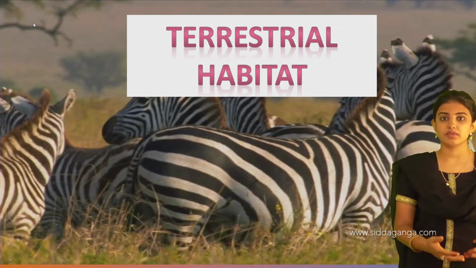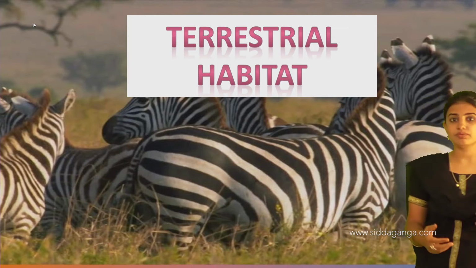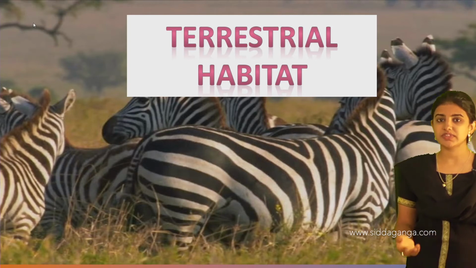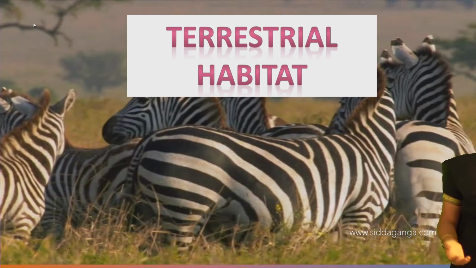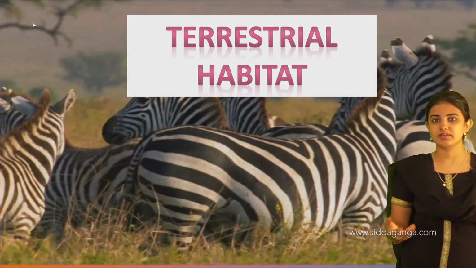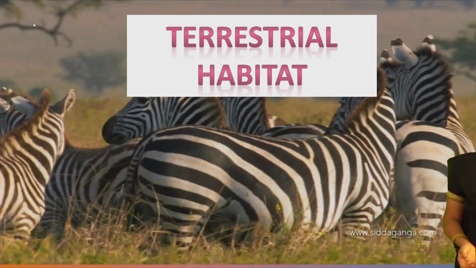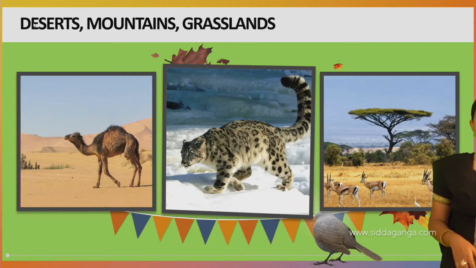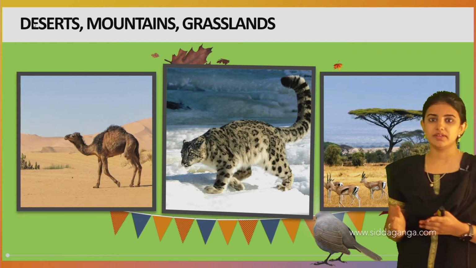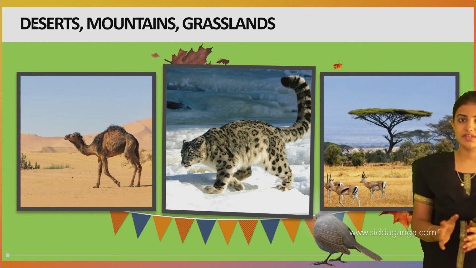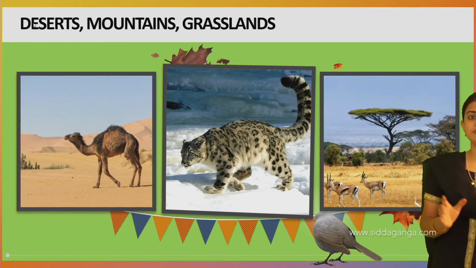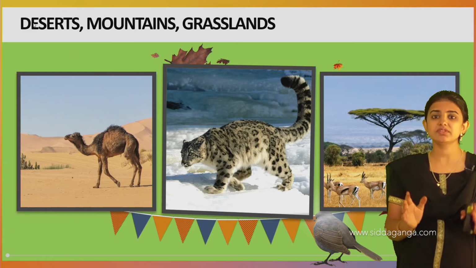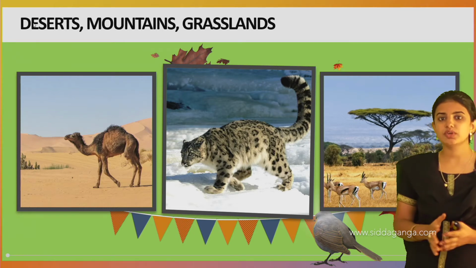Even when we look outside our home, we can see the different animals which are present outside the home, like dog, cat, etc. These may include the terrestrial habitat, in which there are the desert habitat, mountain habitat, and the grassland habitat. See, desert habitat has adaptations. The animals found in the desert region have special adaptations.